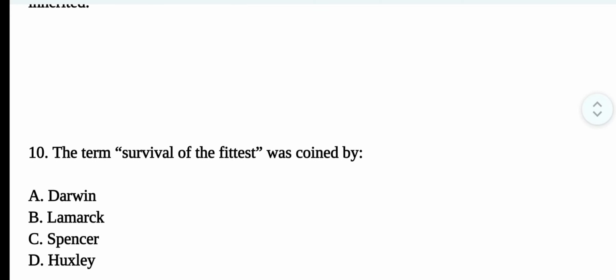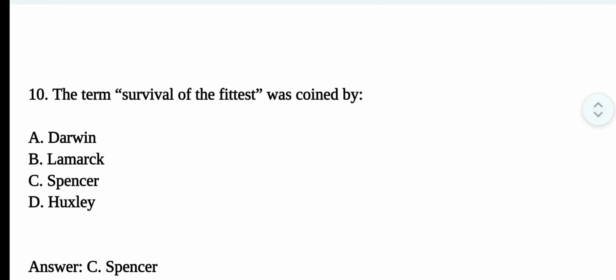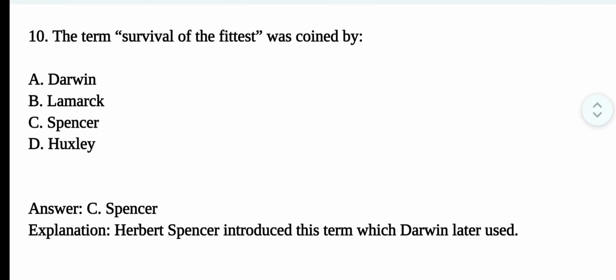Question number 10. The term survival of the fittest was coined by. The correct option is option C. Spencer. Herbert Spencer introduced this term, which Darwin later used.